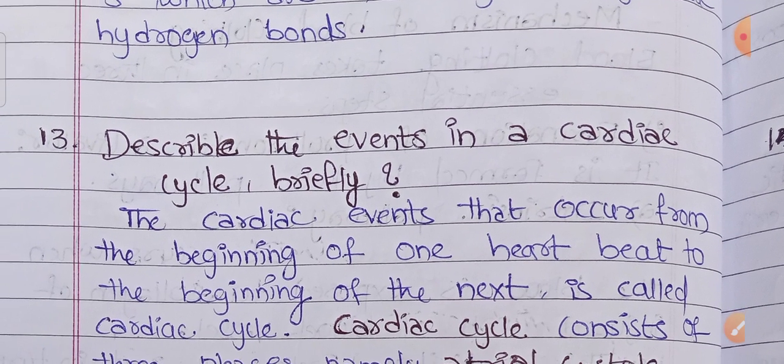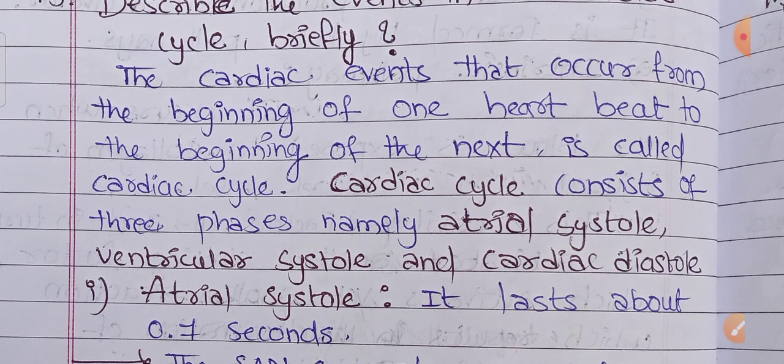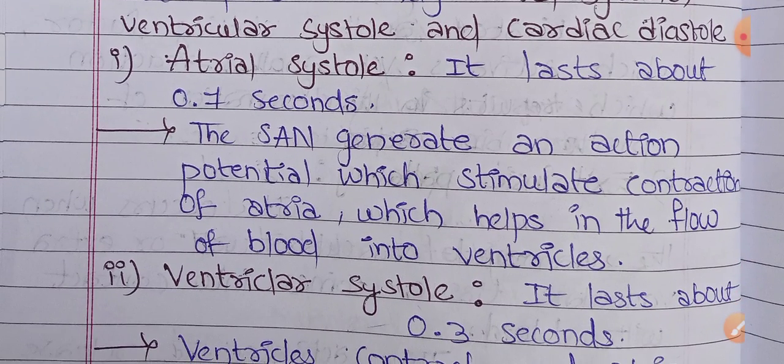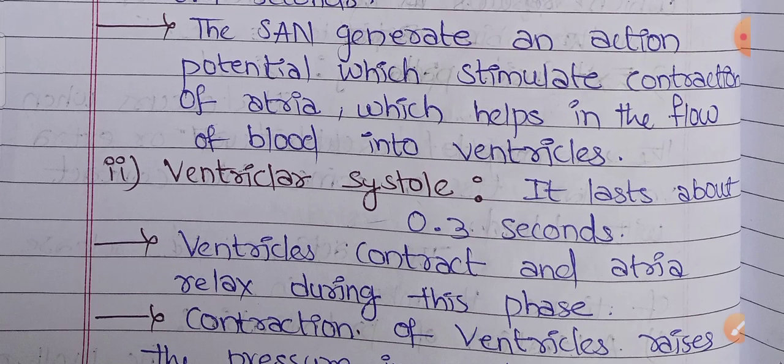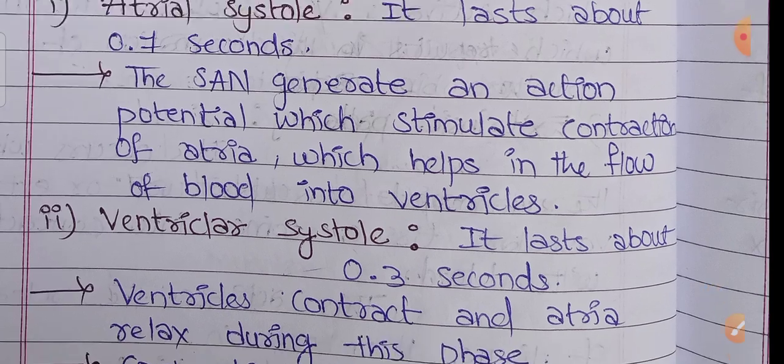Next, coming to the 13th question: describe the events in a cardiac cycle briefly. The cardiac events that occur from the beginning of one heartbeat to the beginning of the next beat are called the cardiac cycle. The cardiac cycle consists of three phases: atrial systole, ventricular systole, and cardiac diastole. Atrial systole lasts about 0.1 seconds. The SA node generates an action potential, which stimulates contraction of the atria, which helps in the flow of blood into the ventricles.